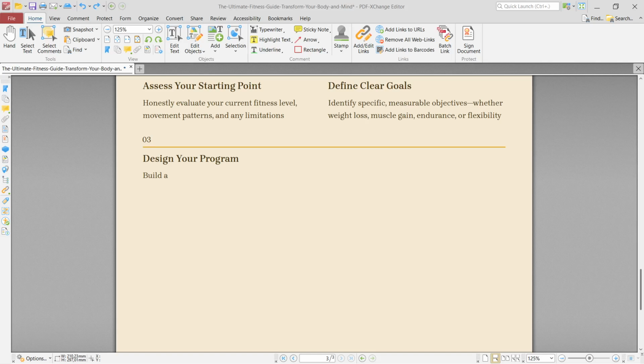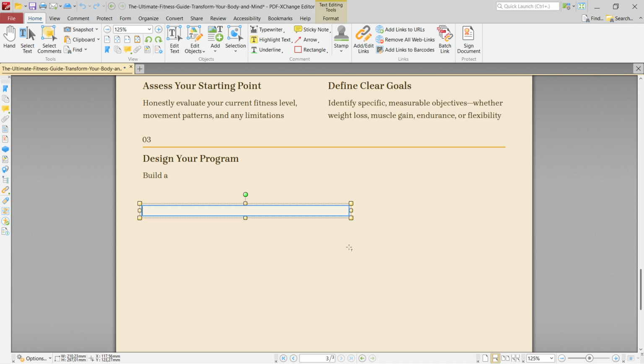In this video, I'm going to show you how to add text in PDF Exchange Editor. Now, the first thing you want to do here up top, you want to go to the Home tab, and then here you want to click on where it says Add, and you want to click on Add Text. Now, whenever you do this, this tool will open up. You can basically draw wherever you want to add your text. I'm going to do it like this, and there we go.